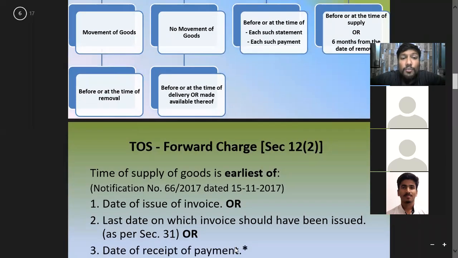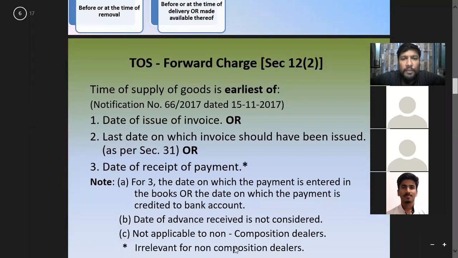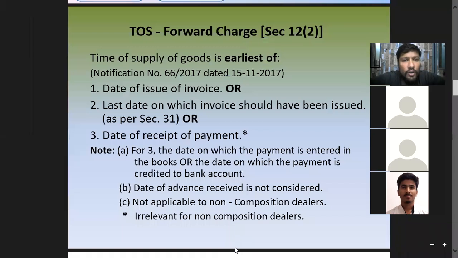So coming to this most important point of time of supply, section 12, subsection 2, where we are going to learn it for goods. See, when you talk about goods, okay, other than composition dealers, for the other forward charge mechanism dealers, in their case we are going to consider two dates very importantly. One is going to be your date of invoice and the other one is going to be your due date.